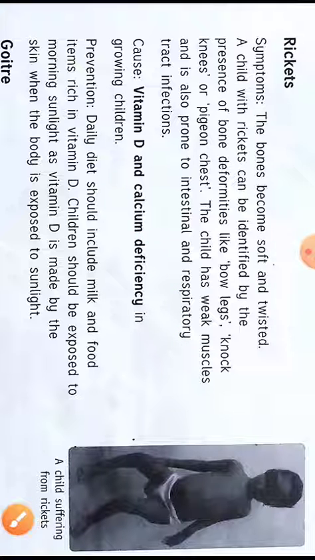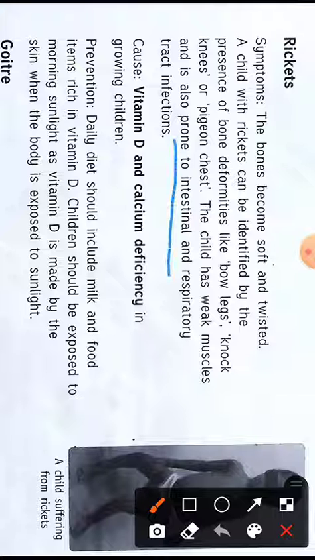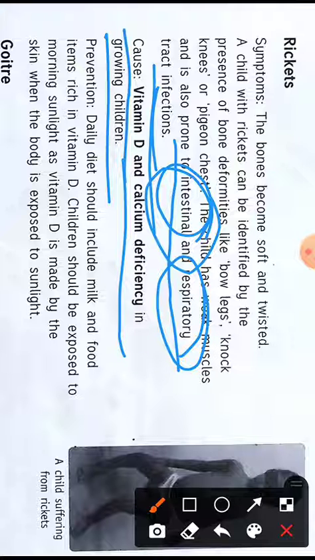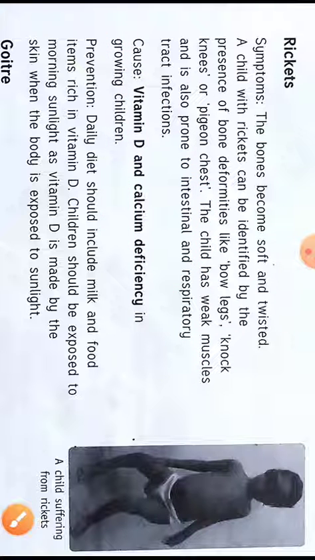Then the child has weak muscles and is also prone to intestinal and respiratory tract infections. Respiratory means related to the lungs and intestinal means related to the intestine. So he will have infections. Now what is the cause of rickets? Vitamin D and calcium deficiency in growing children. If vitamin D and calcium deficiency is there in growing children, then he or she will suffer from rickets. How can you prevent rickets?